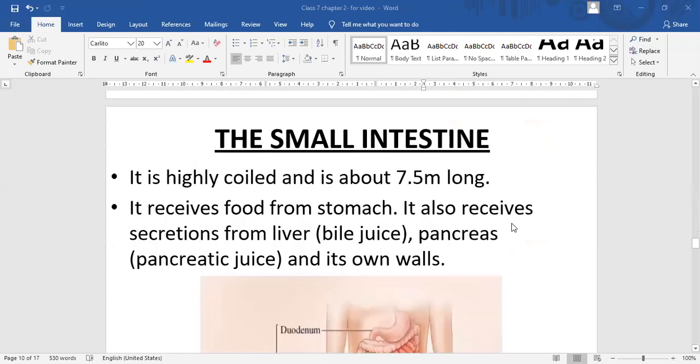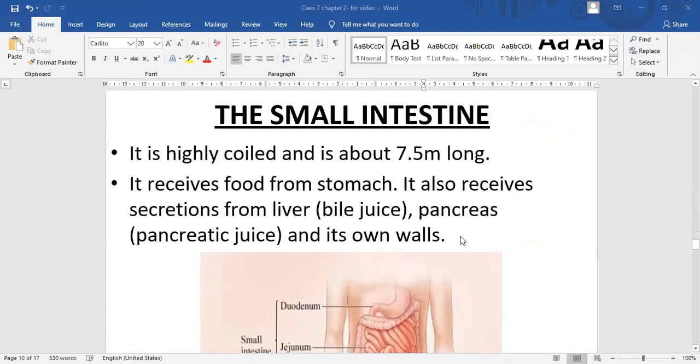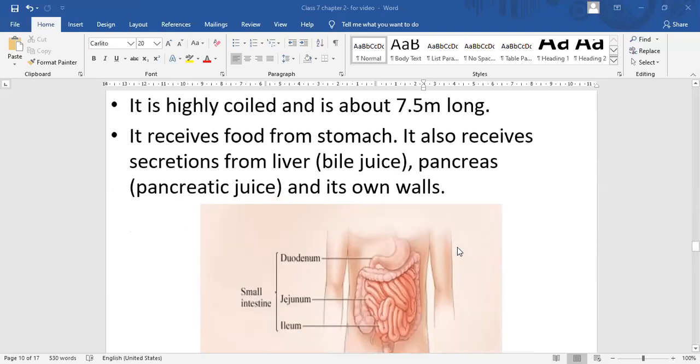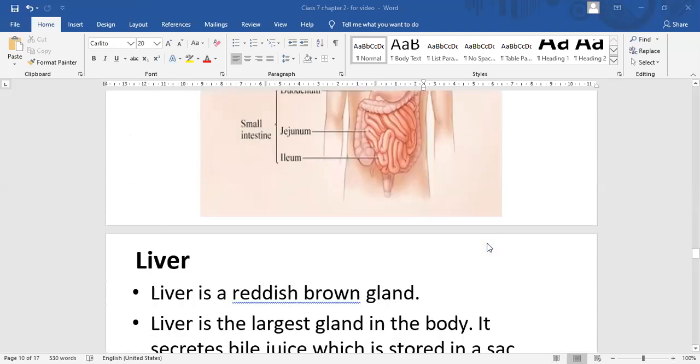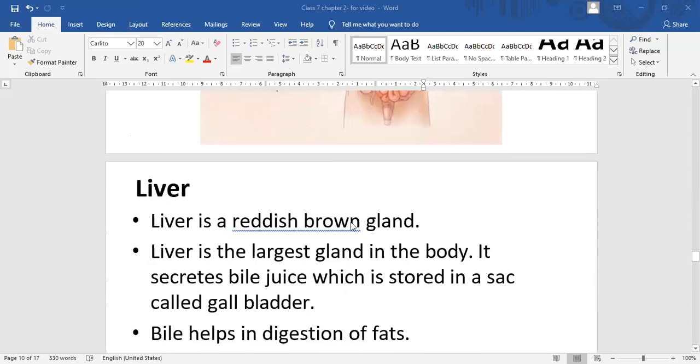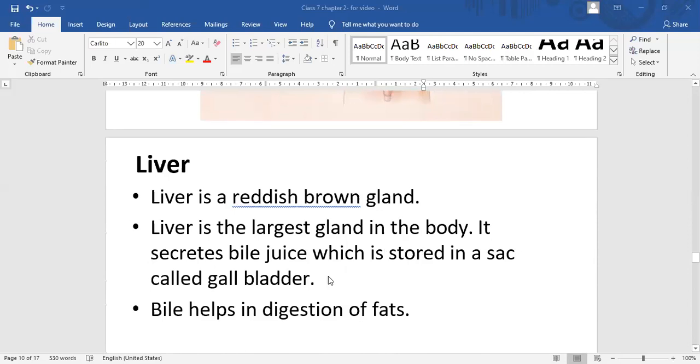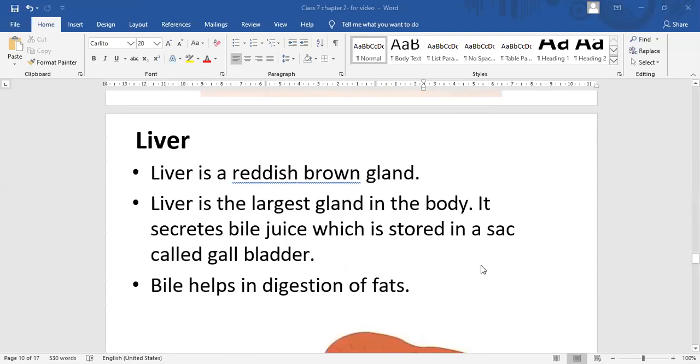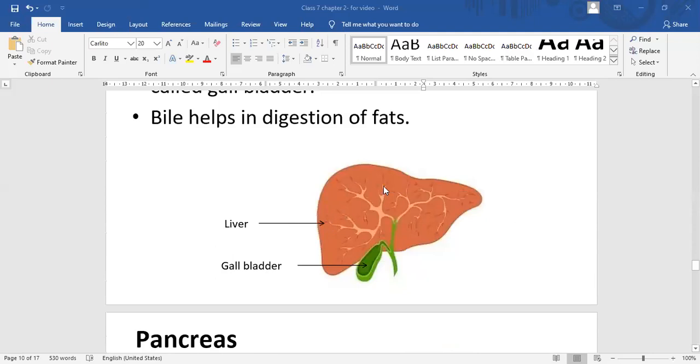Next is the small intestine. The name is small intestine, but it is longer than the large intestine. It is highly coiled and about 7.5 meters long. It receives food from the stomach, and it also receives secretions from the liver, bile juice, the pancreas, pancreatic juice, and its own walls. Liver is the largest gland. It is reddish brown in color, and it secretes bile juice, which is stored in a sac called the gallbladder. Bile helps in digestion of fats. You can see the gallbladder and liver.